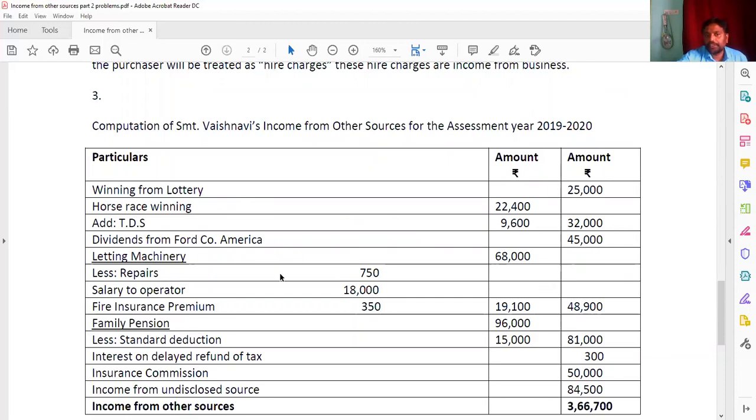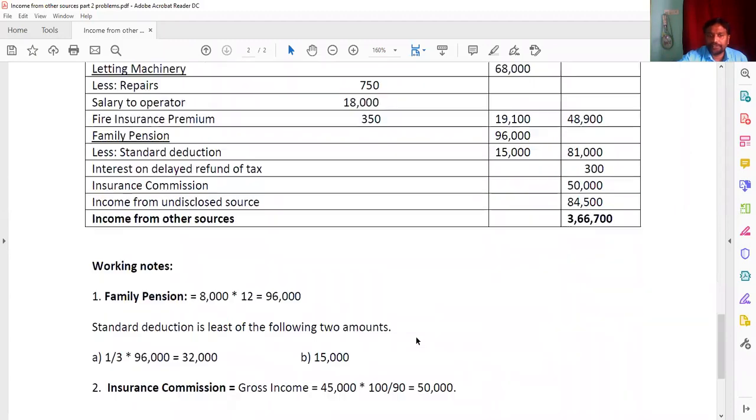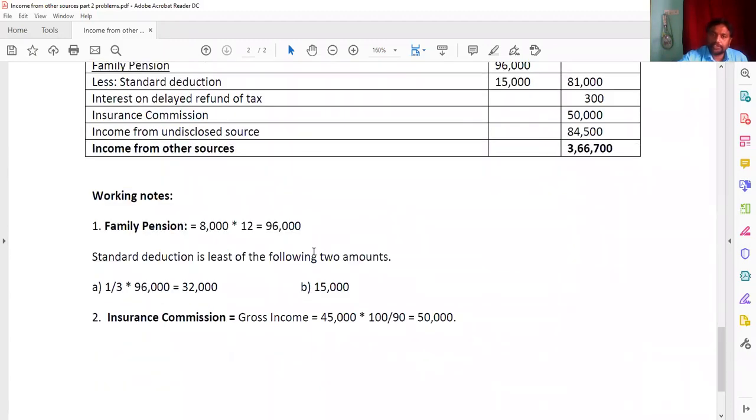And next, letting of machinery is 68,000, and the repairs is 750. Operator is 18,000, and the insurance premium is 350. By adding these three, you will get 19,100. From 68,000, if you deduct the 19,100, you will get 48,900. And then family pension, he has given here 8,000. 8,000 into 12, you are getting here 96,000.